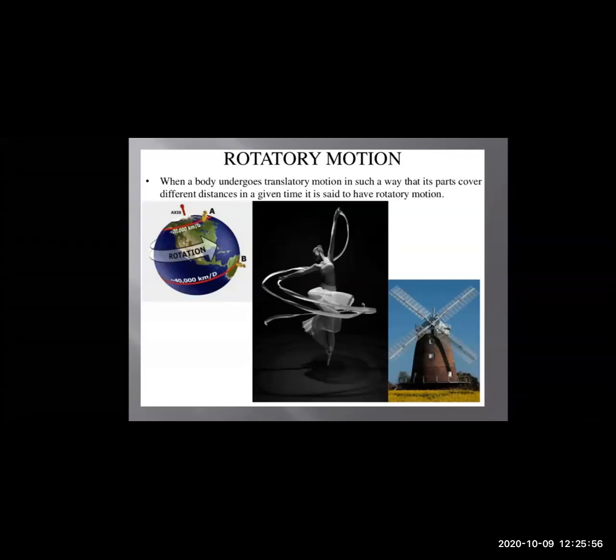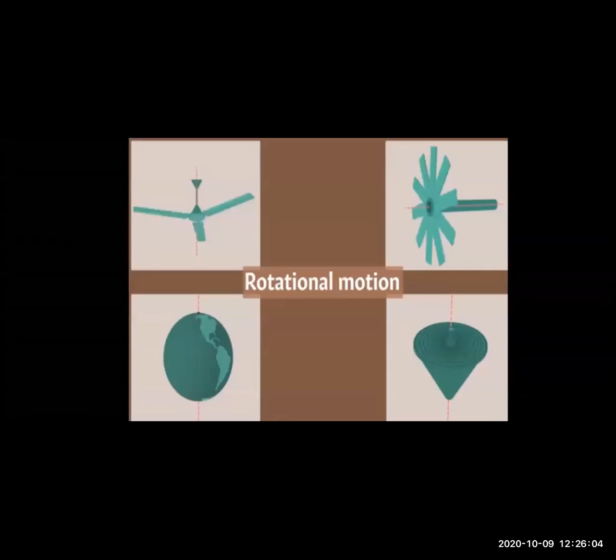Then here you have one more example, the fan. Fan is also an example of rotational movement. Then earth is also an example of rotational movement.